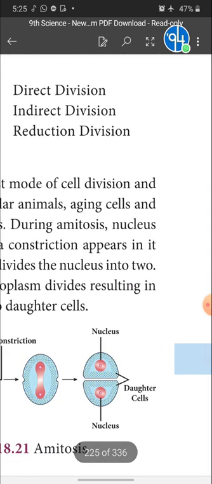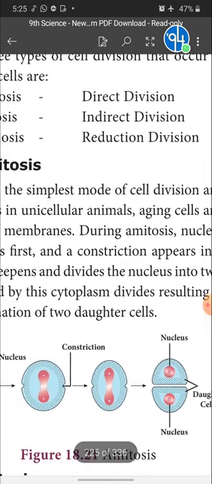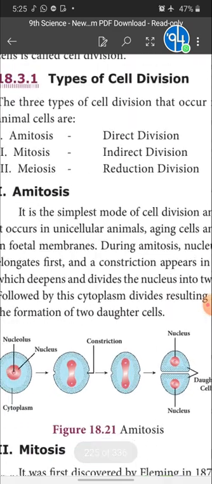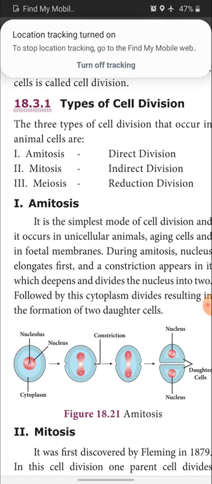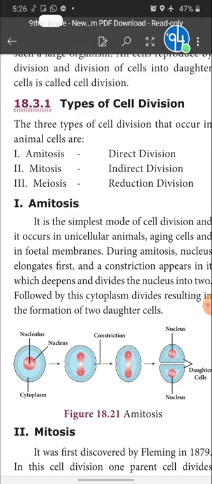And what is the final step? The nucleus divides into two. Then the cytoplasm which surrounds the nucleus also divides and forms two cells. This is what takes place in amitosis cell division.